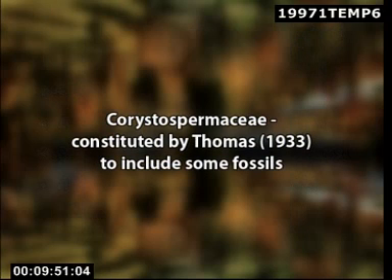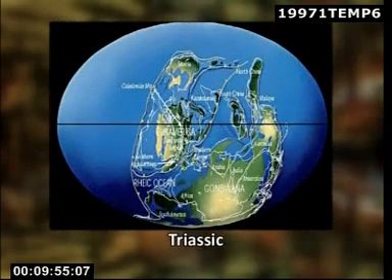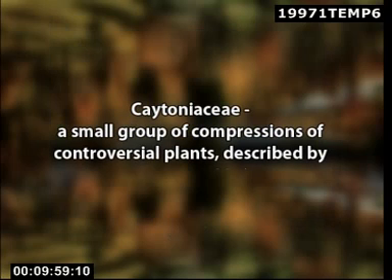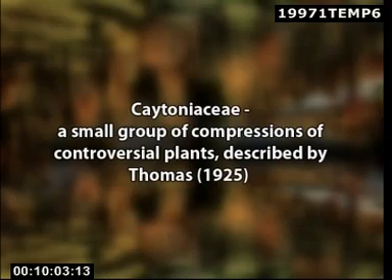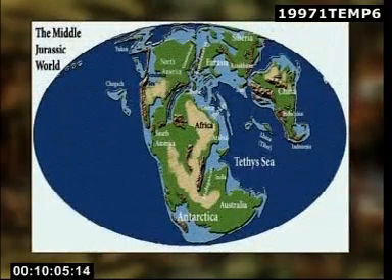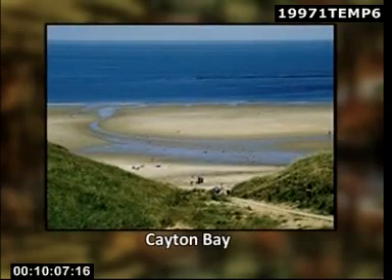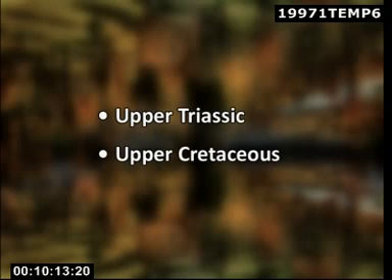The family Corystospermaceae was constituted by Thomas in 1933 to include some fossils collected from the Triassic plant beds. Caytoniaceae is a small group of compressions of controversial plants that were first described by Thomas in 1925 from the Middle Jurassic plant beds at Caton Bay in Yorkshire. These extinct plants range from the Upper Triassic to the Upper Cretaceous.